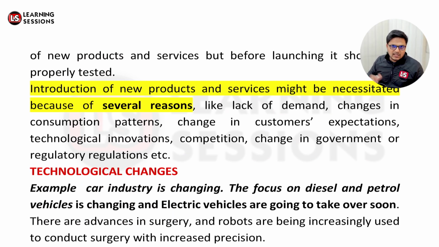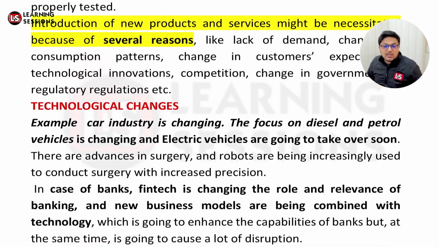Like previously, I was able to manufacture 50 products a day, but now with the advancement in technology, my competitor is manufacturing 500 products a day. Definitely he has the technological advancement, right? If my competitor has the technological edge over there, I also have to adapt that technology so that I can also keep up the pace, right? So that's the main thing.